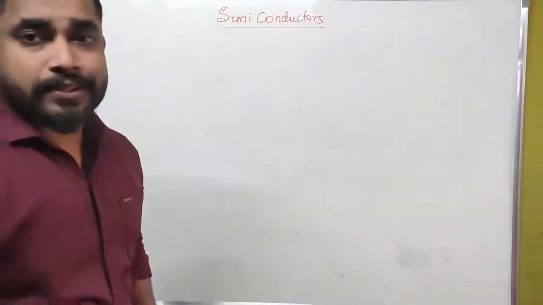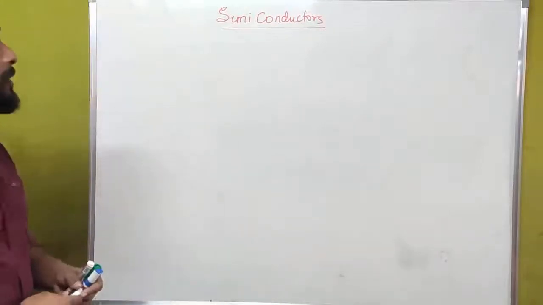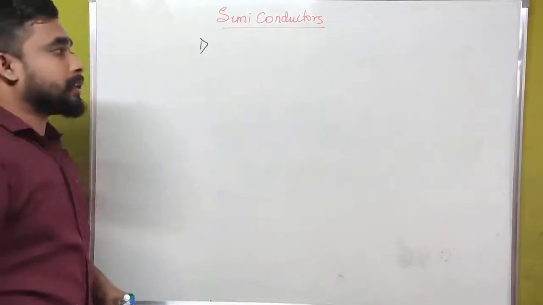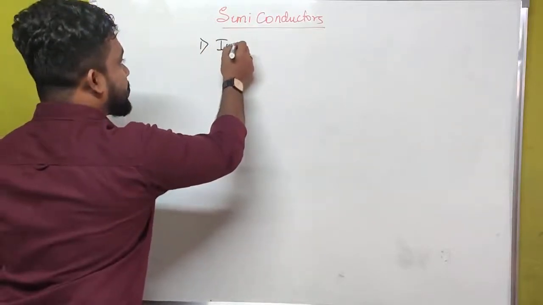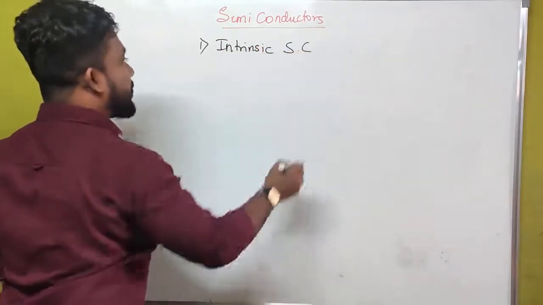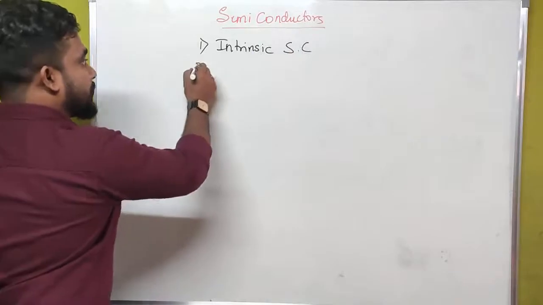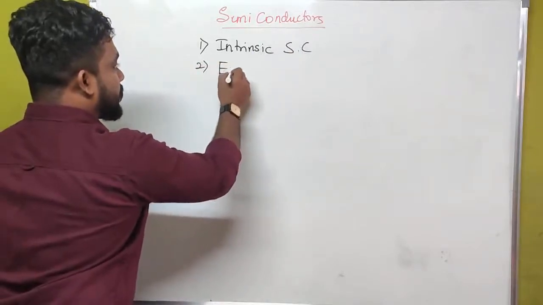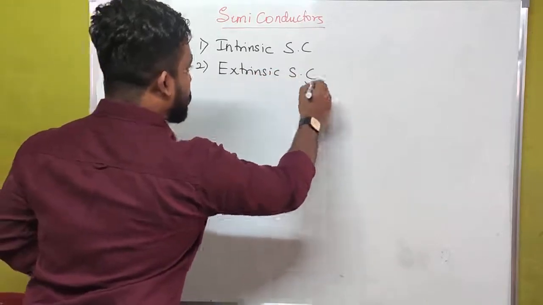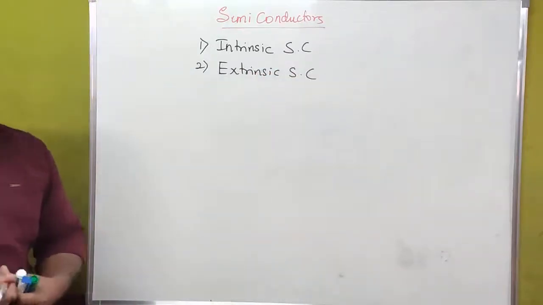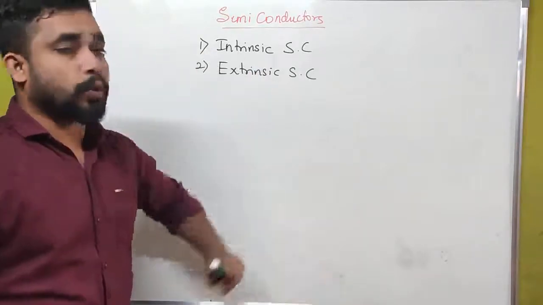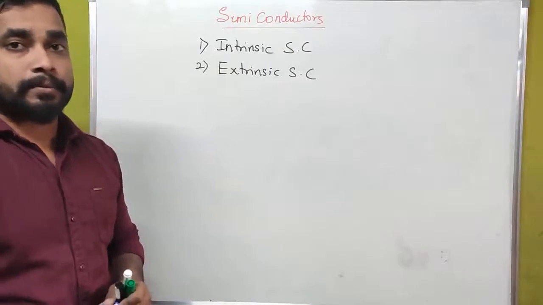In our solid state physics, we have two different types of semiconductors. The two types are intrinsic semiconductor and extrinsic semiconductor. What is the meaning of intrinsic semiconductor and what is the meaning of extrinsic semiconductor?